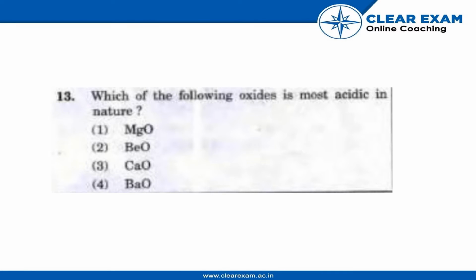Hello everyone. Now we are going to understand this question. Which of the following oxides is most metallic in nature? The options are MgO, BeO, CaO, and BaO.